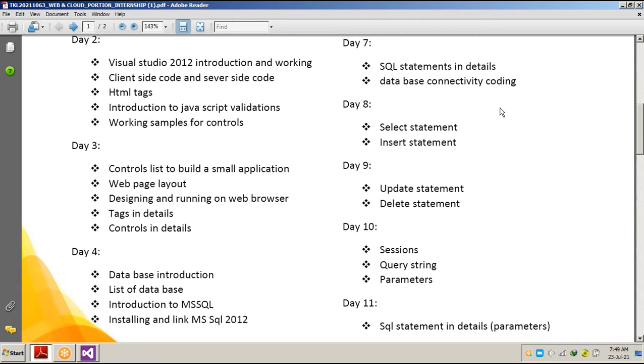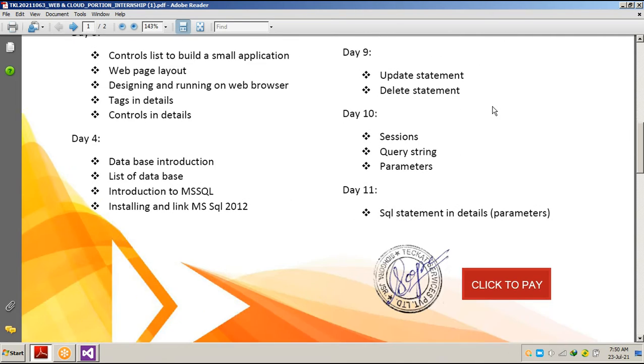The insert statement is for sending the entire record, the entire data information, from front end to back end and keeping it inserted or saved inside a particular table. The update statement is the statement where we modify or change some data or information in an existing record which was inserted by the insert statement. By this statement we update that particular record. Delete statement: if we need to remove a particular record, we use the delete statement.